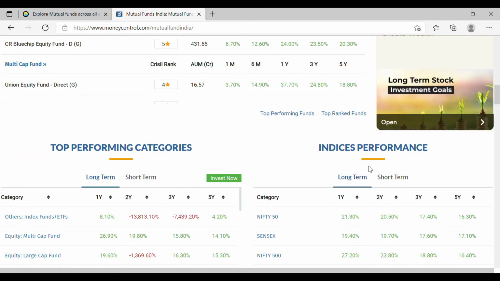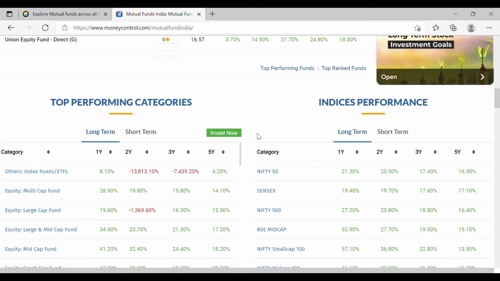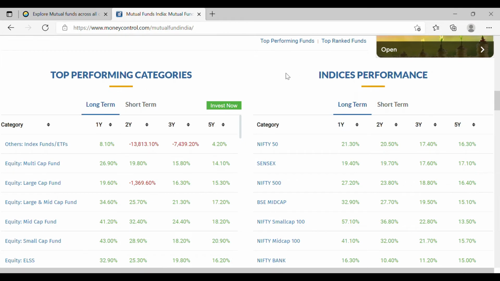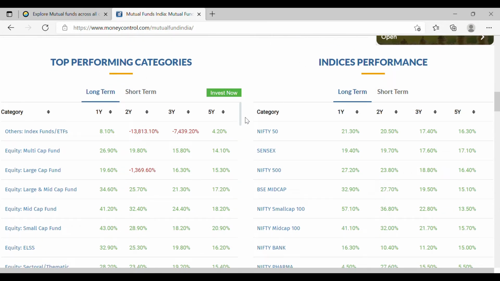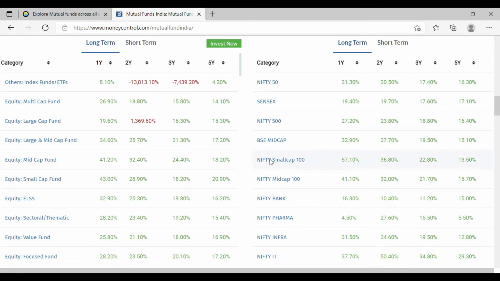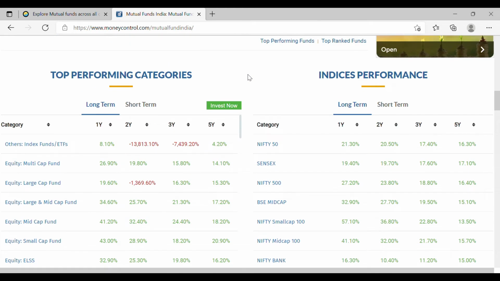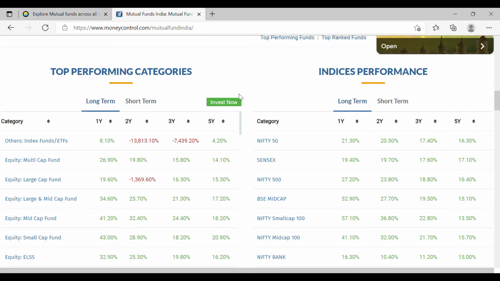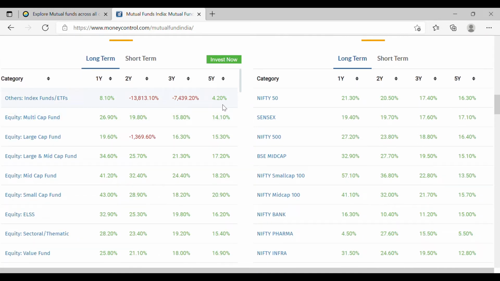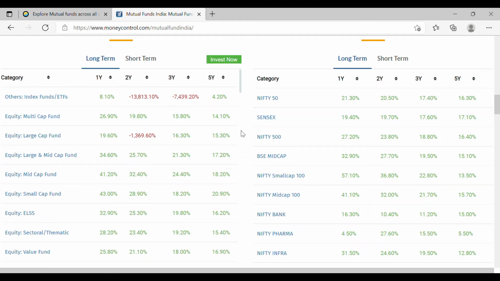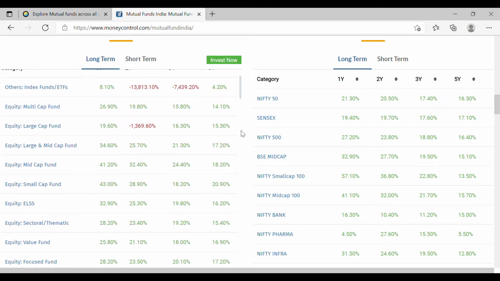Other than that, a few other categories based on which you can research is indices performance. This is like a benchmark for you to consider the various indices that are there. Again, if you are seeing this video for the first time, this might look alien to you. Go check out the entire series on mutual funds. And again, on the top performing categories, you can see which categories have given higher return in various years. Again, this is somewhat of a data error, I believe, wherein it is showing a hugely negative percentage loss. But yes, you should be a little careful while going through this and take it with a pinch of salt.